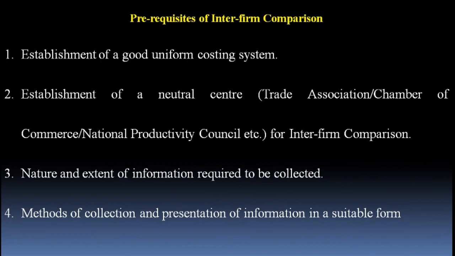Let's say, as I have told you, your company is ABC Limited, and suppose I am the chairman of the trade association. When I send you a report, in that report you will get information like this: particulars in one column, meaning all the ratios, and in the next columns you will have their code numbers.